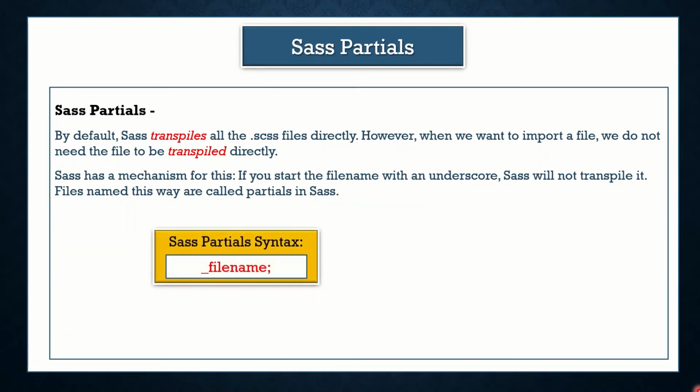So this is the Sass partial syntax. We just need to start the file name with an underscore. At the time of importing the partial file, we can omit the underscore. So let's practice Sass imports.